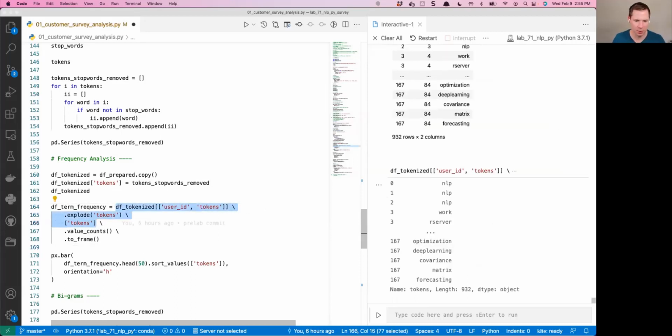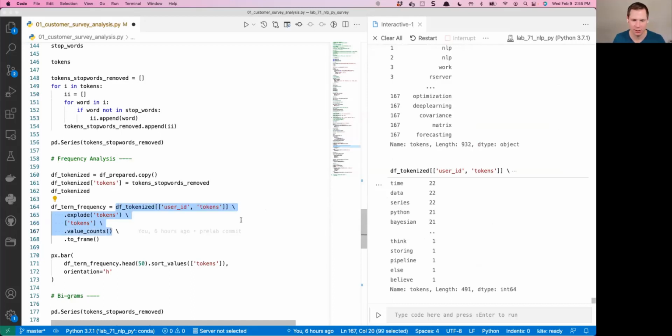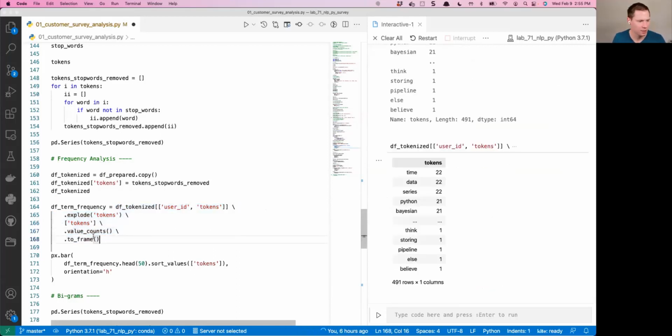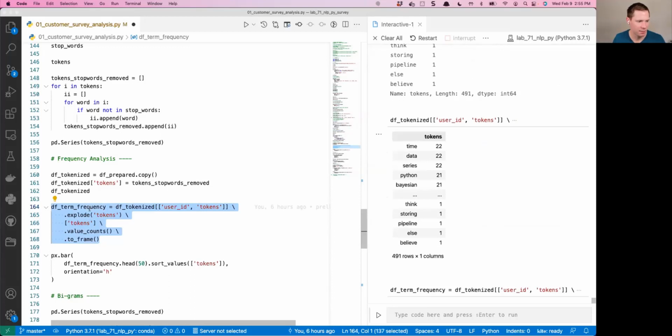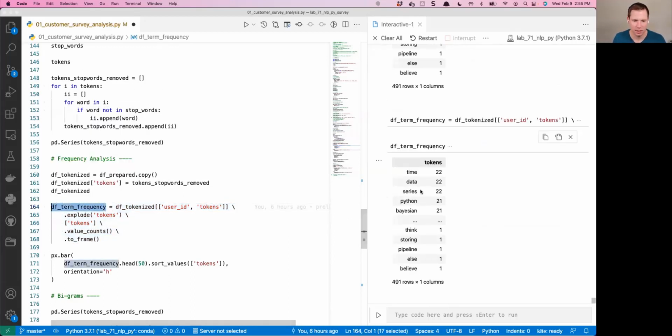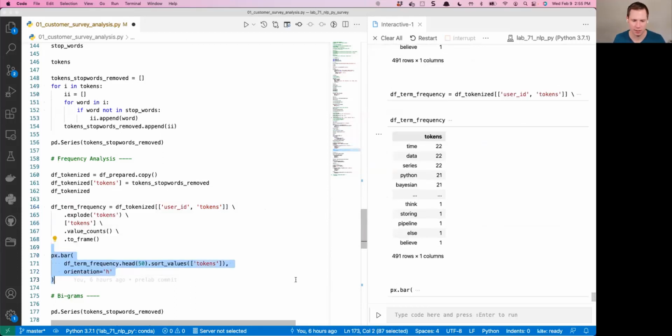Now I'm going to take my tokens, which is right here, and use my value counts function. And now I can see which ones occur most frequently. Then I'm going to put it into a data frame. Shift and enter. I'm going to call this DF term frequency. And now I have my most frequent terms, and I can visualize it with Plotly Express.